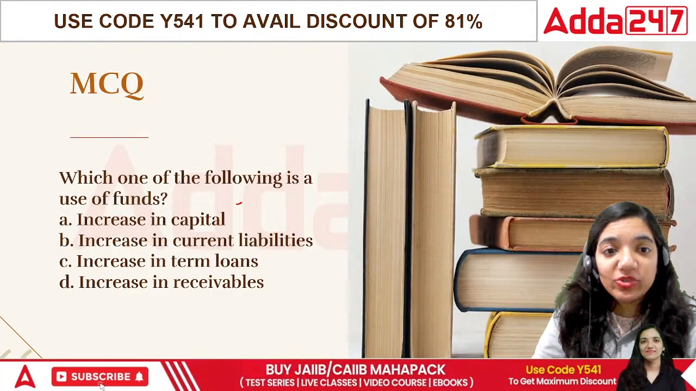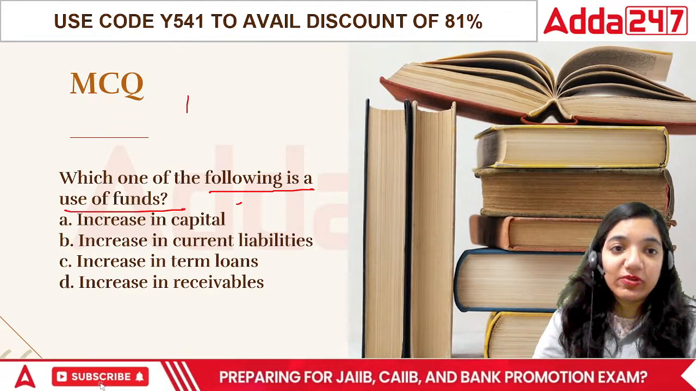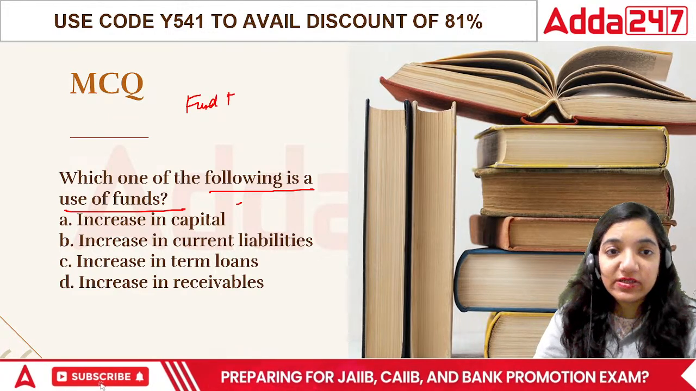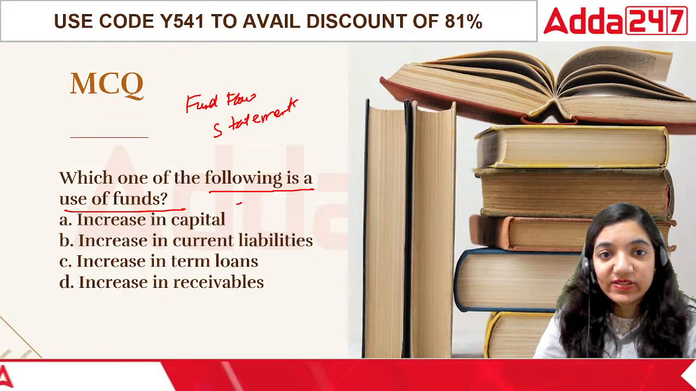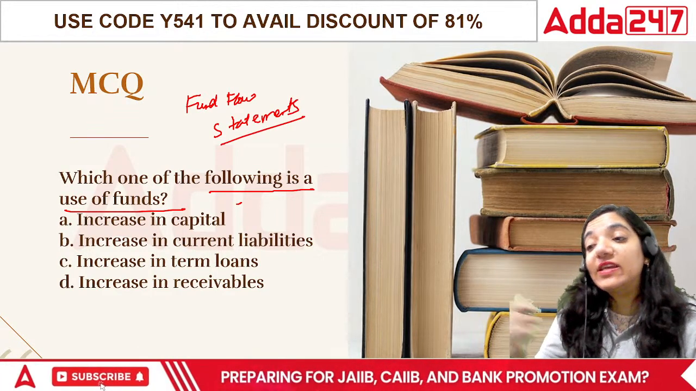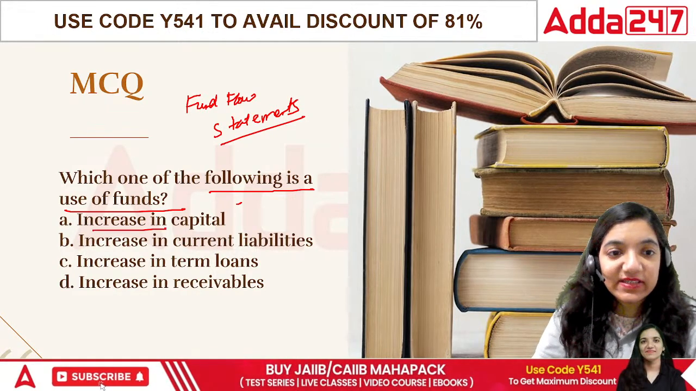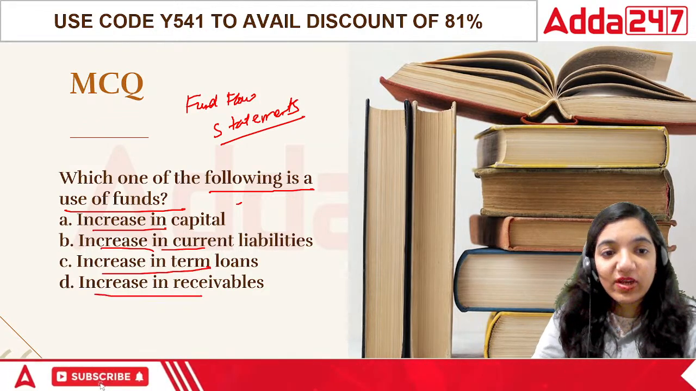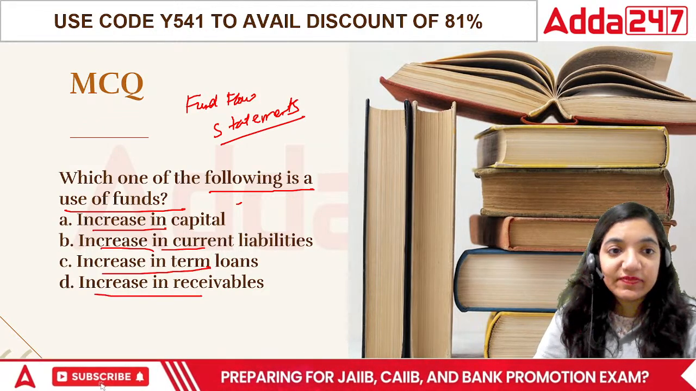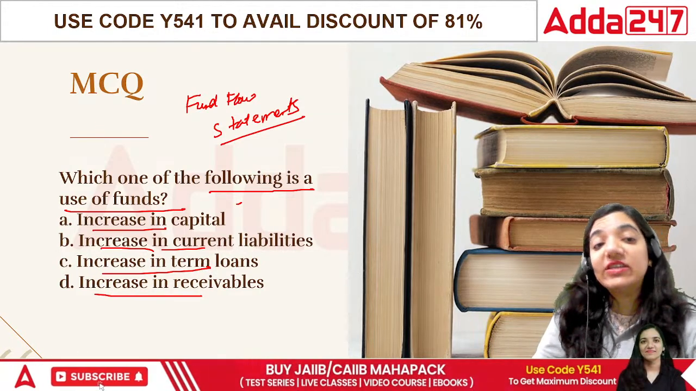Next question. Which one of the following is a use of funds? That means if I talk about the fund flow statement, which one of the following is a use of funds? They are not getting funds, they are utilizing the funds, right? Is it increase in capital? Is it increase in current liabilities? Is it increase in term loan or increase in receivables?